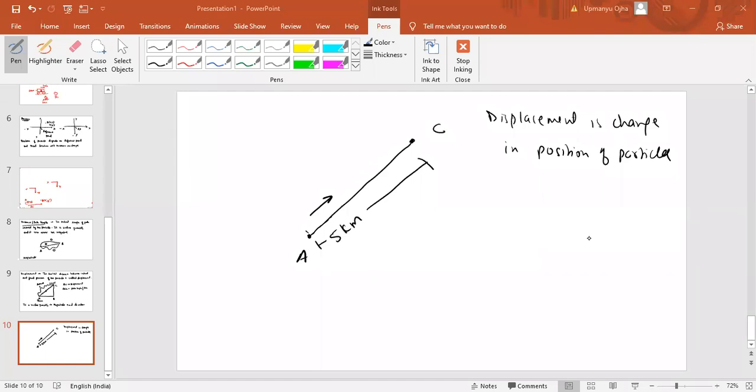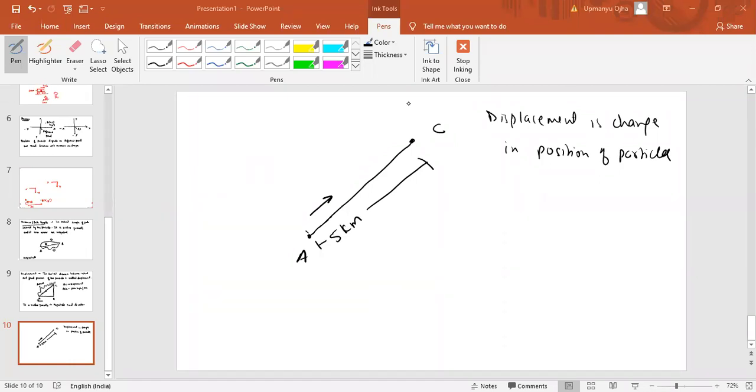So for displacement, I need to have the numerical value. Yes, you are correct. Either you take numerical value or magnitude. Okay, so to define displacement I need to specify the magnitude or numerical value or distance between A and C, or the shortest distance between A and C is the magnitude, and direction should also be known to us. So if I know these two quantities, I can define displacement.